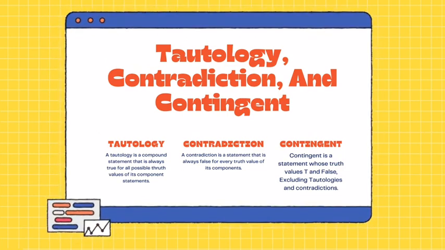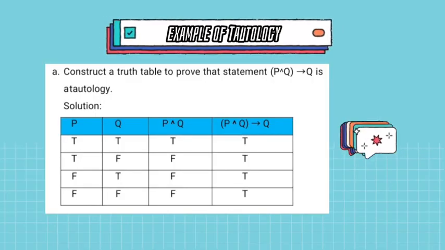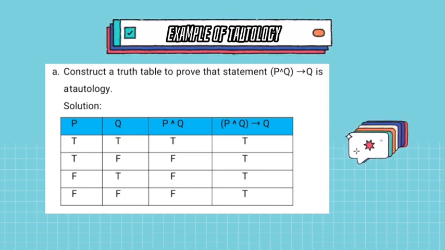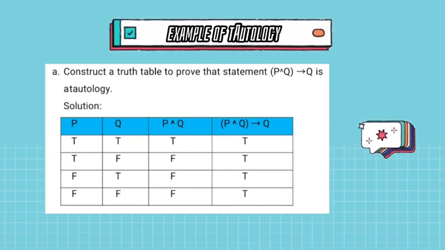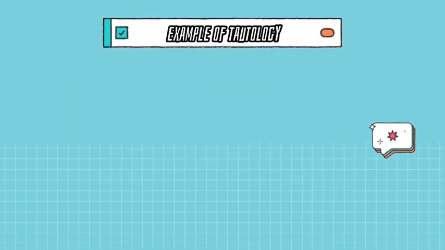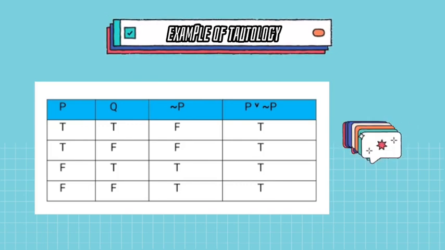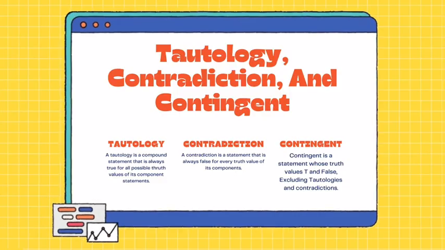For another example of tautology, construct a truth table to prove that the statement P and Q, if then Q, is a tautology. Make a truth table to prove that P or Q implies P is a tautology. We go to number 2.